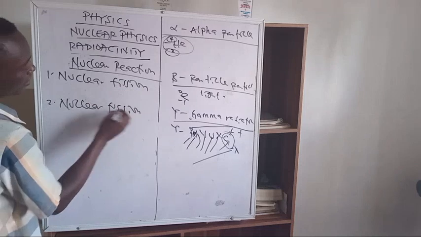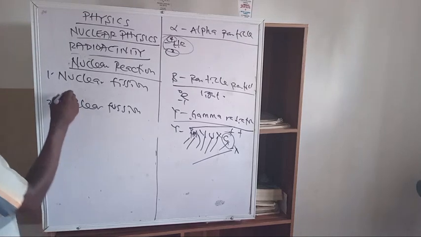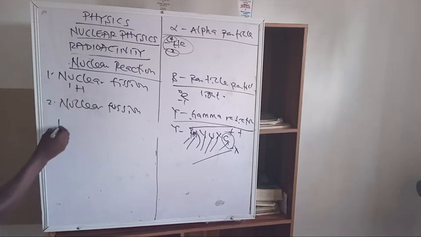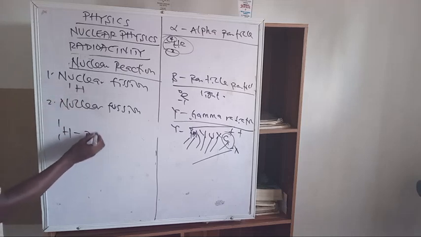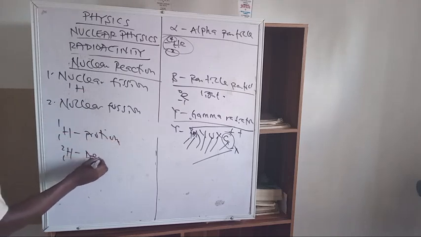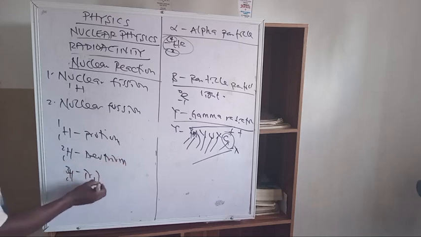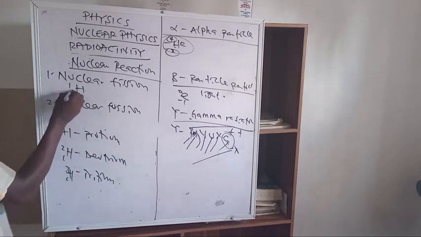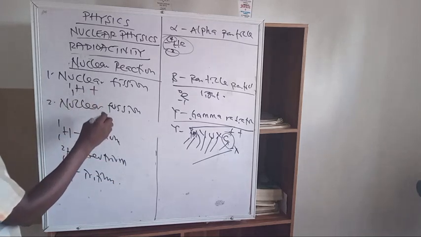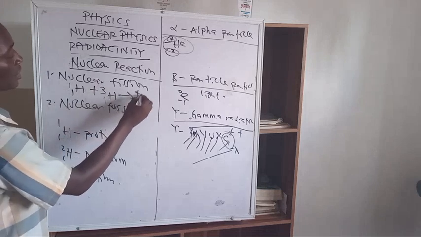Now, nuclear fusion is the combination of two or more lighter nuclei to form a heavy nucleus. Like the combination of the allotropes of hydrogen. In allotropes of hydrogen, we have 1H1 to be protium, 2H1 to be deuterium, which is what we call the heavy hydrogen, and 3H1 to be called tritium. These can combine together. So if you have 1H1 protium combining with maybe the tritium, it will yield helium 4-2.